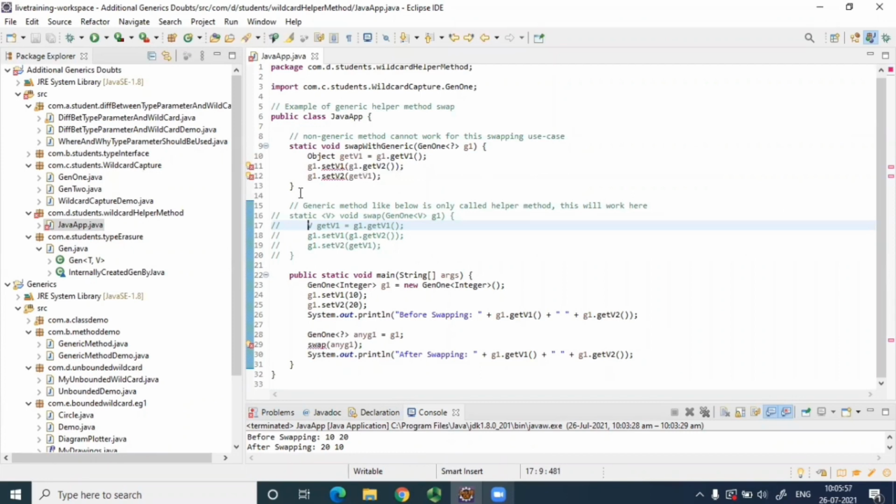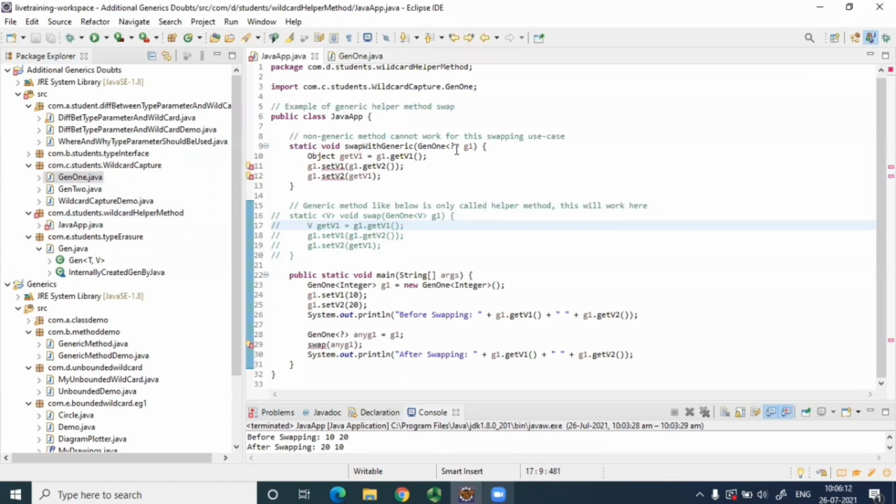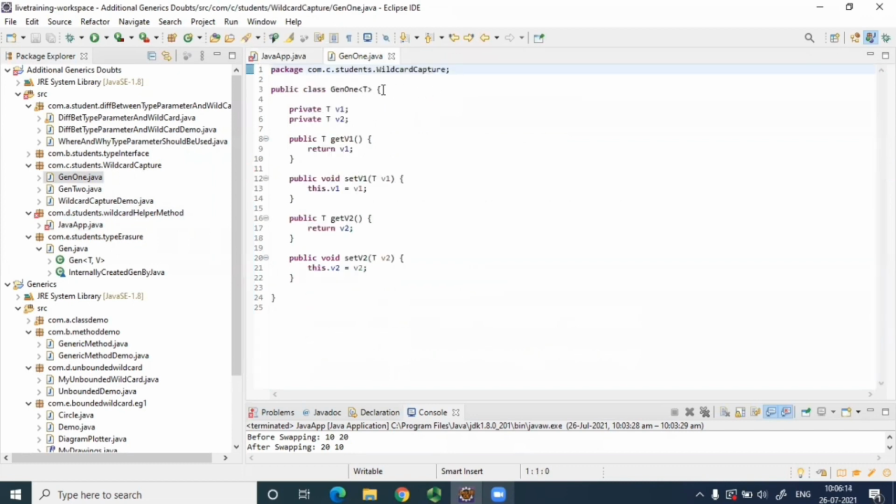Can you go to Gen 1 class? Yeah, so Gen 1. Yeah, that is the reason. What do you feel? It is T over here then? Yeah, that's why. And there you are putting question mark. So yeah, it needs that only. If we use question mark here, then it can work.